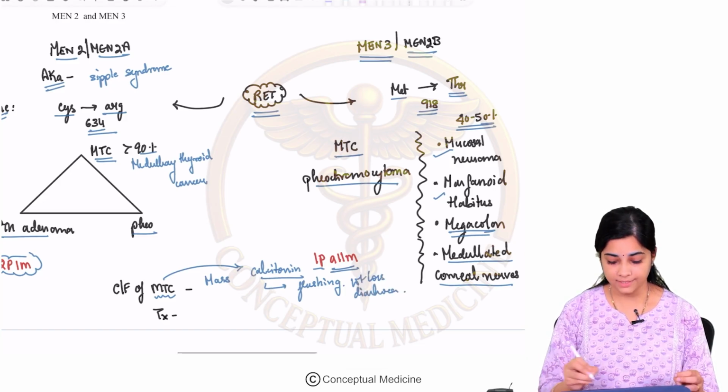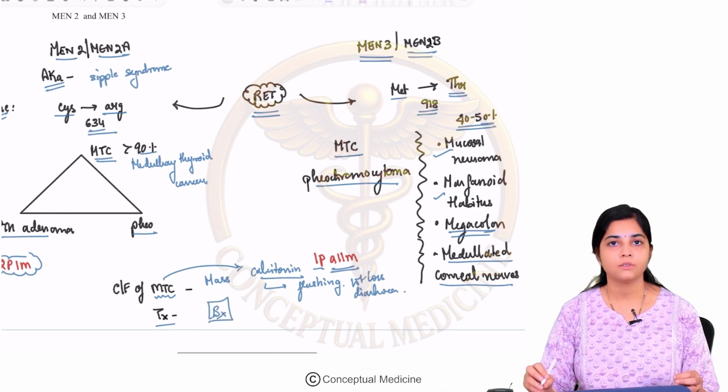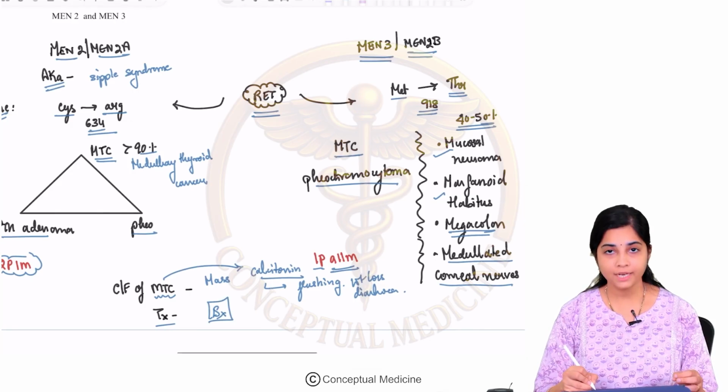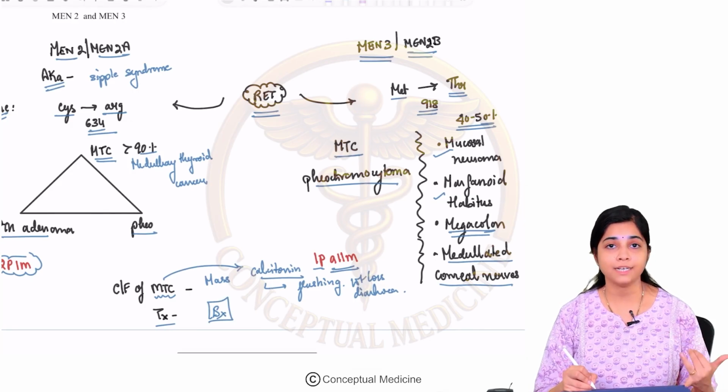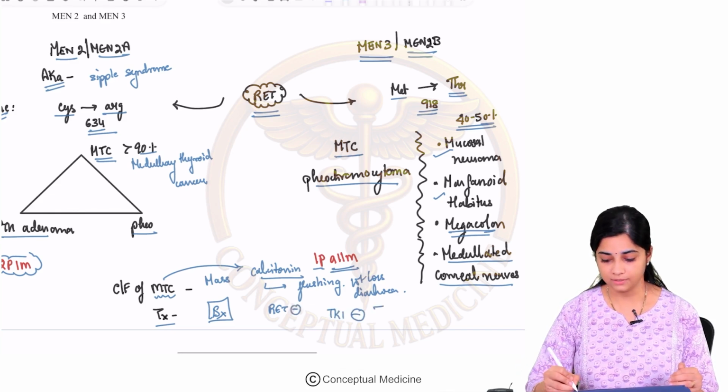The treatment for your medullary thyroid cancer is mainly surgery. You will have to remove the tumors. Apart from that, since we know that this is because of your RET proto-oncogene, you can give RET inhibitors, or tyrosine kinase inhibitors are also given in the treatment of medullary thyroid cancer.